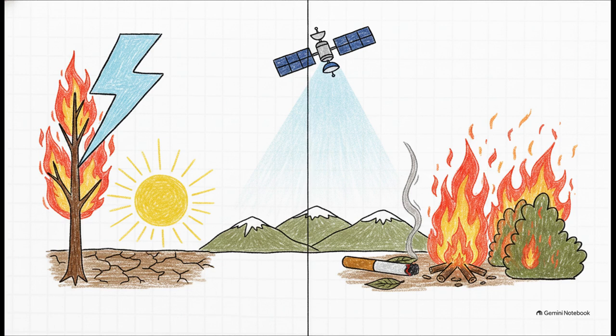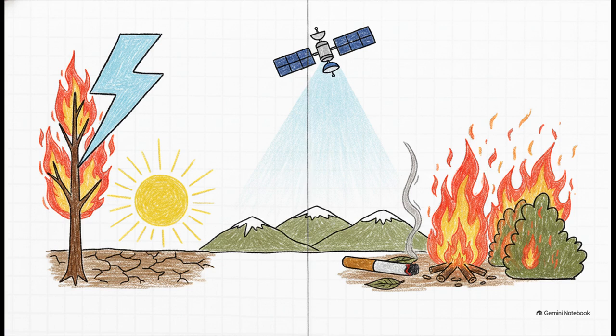Well, the causes generally fall into two buckets, natural and anthropogenic. On the natural side, you've got lightning strikes, hotter temperatures from global warming, and dropping soil moisture. But let's be real, human or anthropogenic factors are playing a huge role here. Think unextinguished cigarette butts, abandoned campfires, and slash-and-burn agriculture, which is especially prevalent in northeastern India.